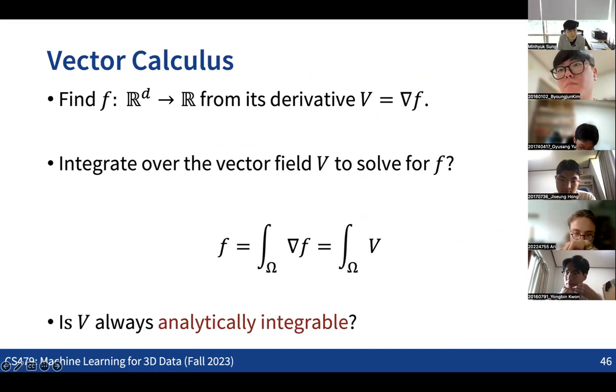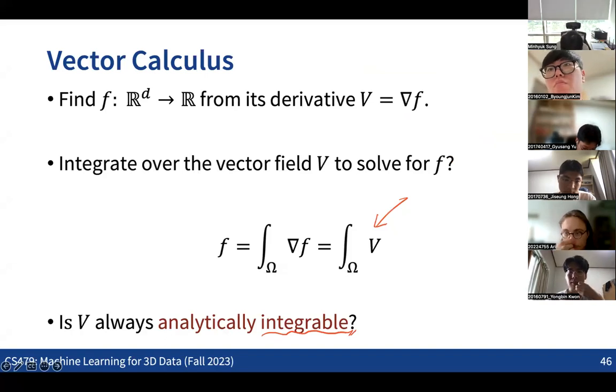But here the question is, if we take any arbitrary vector field, would this vector field be integrable or not? Is there anyone with the answer? If you took the vector calculus course in the first year, then you should know this answer.